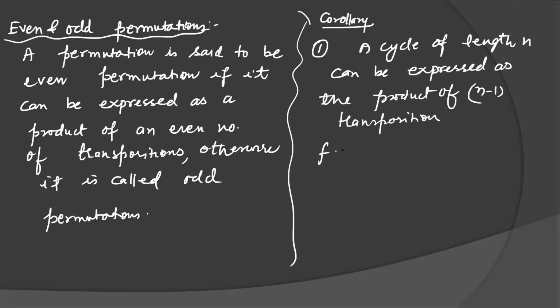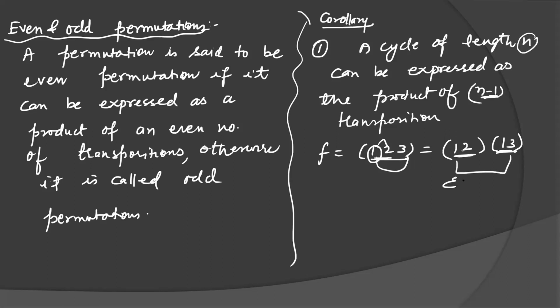How to break it? Suppose you have a cycle of length 3 here, and if you want to break it into transpositions, it can be written as (1 2)(1 3). Remember, start with the first element, (1 2), then (1 3). If you multiply these two, you will get the same result (1 2 3). So this is the product of two transpositions. You can see the length is 3 and you are getting two transpositions. And since it is a product of an even number of transpositions, it is an even permutation.